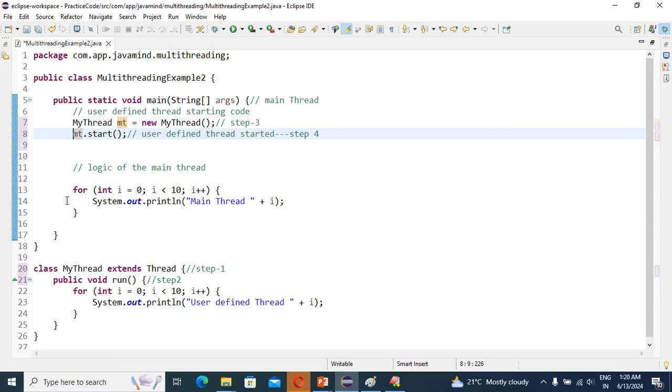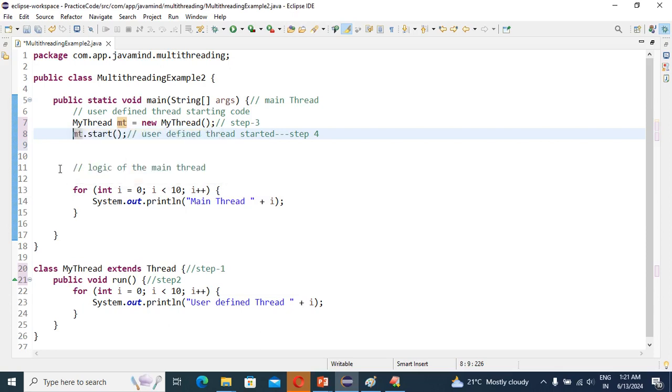If the start method is not executed from the Thread class, that means our myThread is not registered into the thread scheduler. Got it? So after myThread is registered into the thread scheduler, automatically the run method is called.